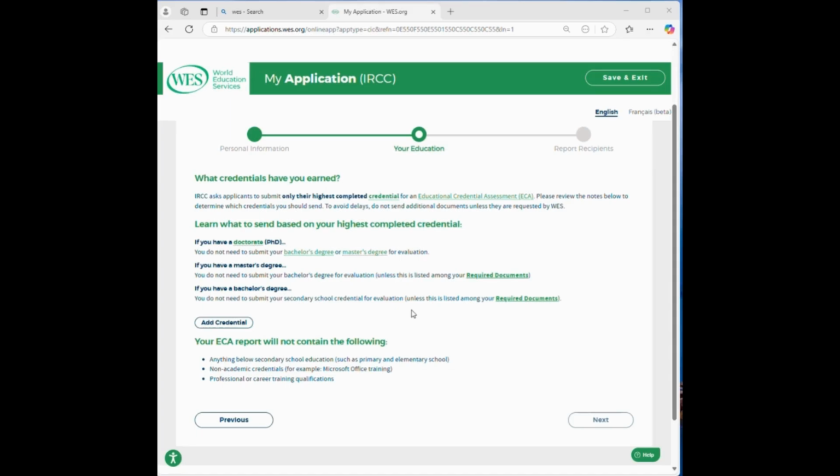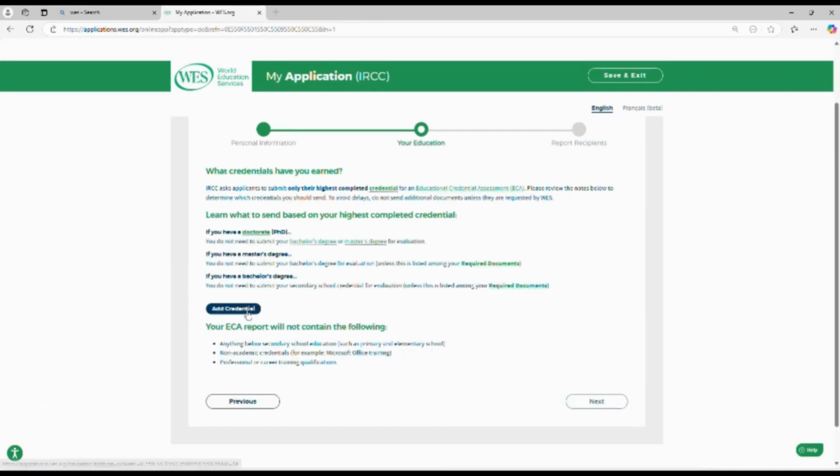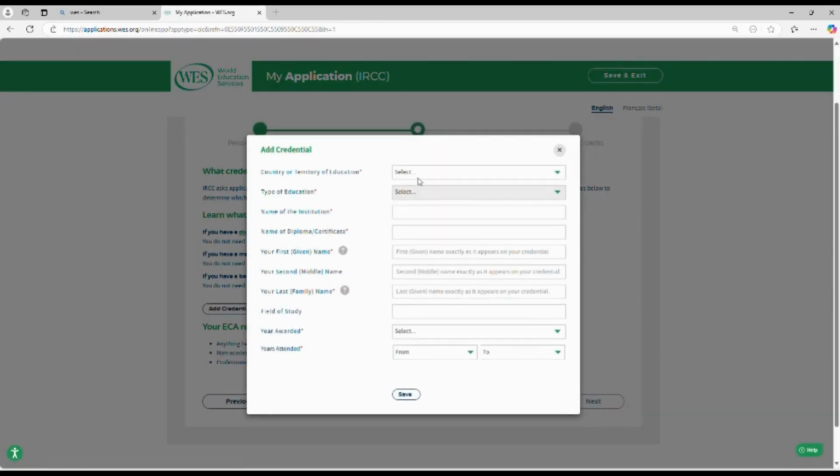On the next page, it shows that if you have a doctorate degree, you don't need to submit your bachelor's degree or master's degree for evaluation. If you have a master's degree, you don't need to submit your bachelor's degree for evaluation. Also, if you have a bachelor's degree, you don't need to submit your secondary school certificate for evaluation. But there are some exceptions also where you need to provide your underpinning degrees. Now to evaluate your degree, you can click on add credential here.